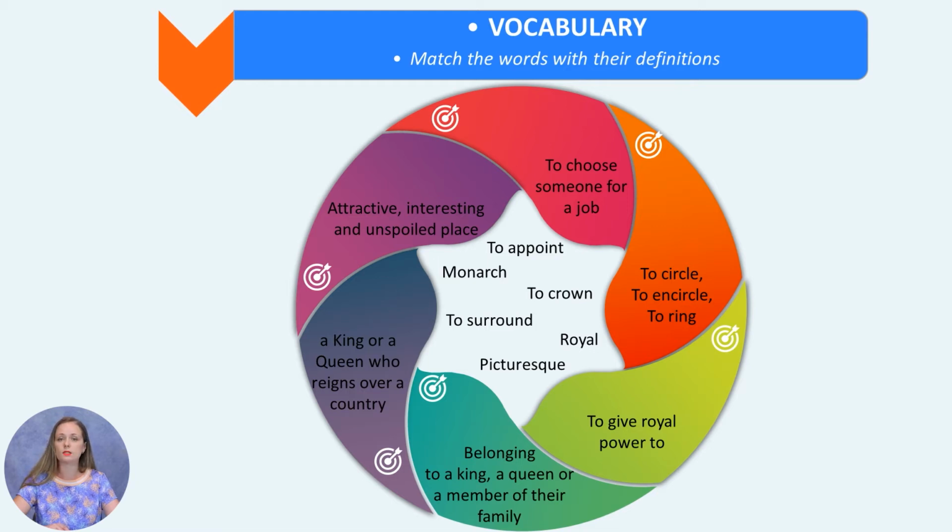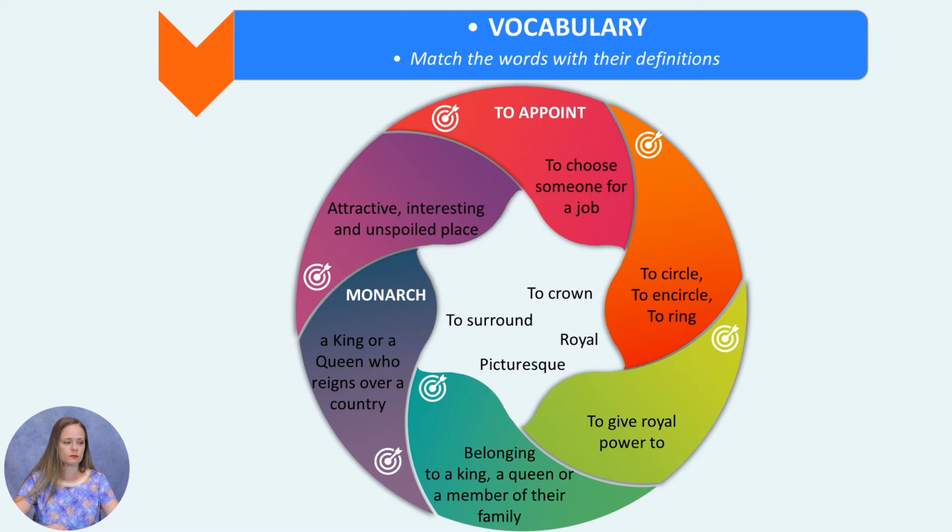The first one is to appoint. What does it mean to appoint? So let's see. To appoint means to choose someone for a job. Monarch means a king or a queen who reigns over a country.